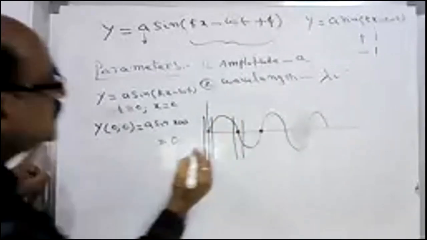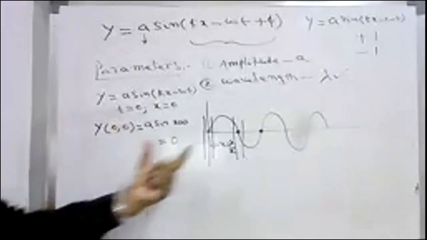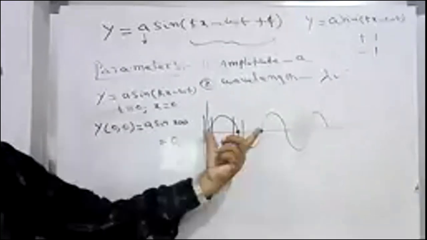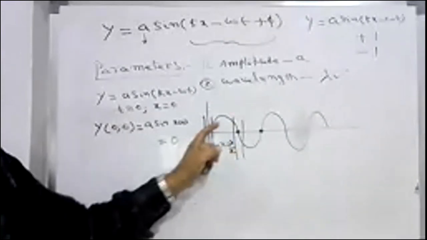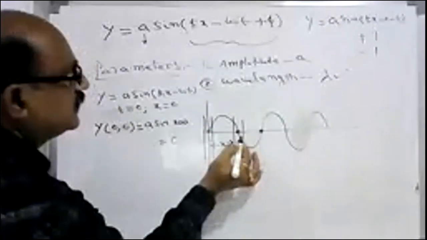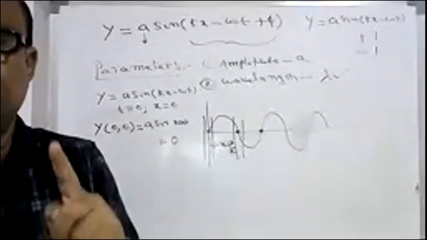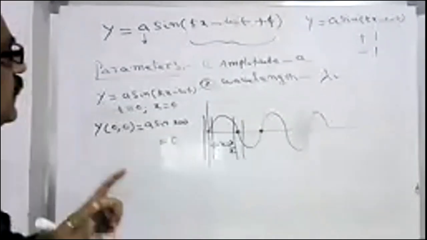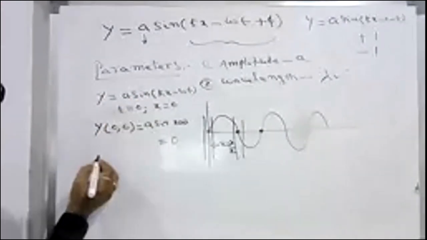Then at what distance? This is at a distance of lambda by 2, isn't it? I told you this is totally lambda, so this is lambda by 2. At a distance of lambda by 2, at time t = 0, the displacement must again become 0, isn't it?